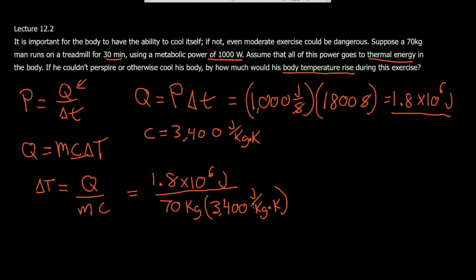Let's make sure we're in the right units here. We have joules over joules, so the joules cancel. We have kilograms over kilograms, so the kilograms cancel, and we're just left with 1 over Kelvin. So this comes out in Kelvin, and it is equal to 7.56 Kelvin. And since it's delta T, it's the same as Celsius, so 7.56 degrees Celsius. So if he couldn't sweat, his body temperature would rise quite a bit, and it would most likely kill him, actually. So that's lecture problem 12.2.